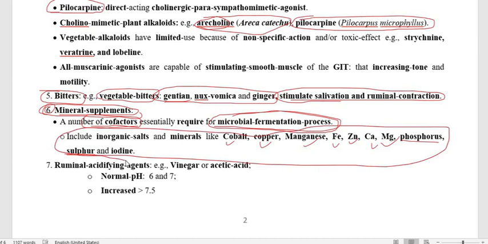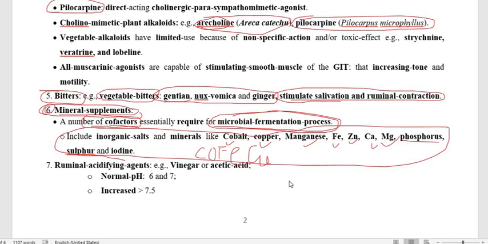So this is very important. One company, Natural Remedy, produces a drug we call Cofecu: Co for cobalt, Fe for iron, and Cu for copper. This acts as a ruminatoric drug and is also a good mineral supplement.